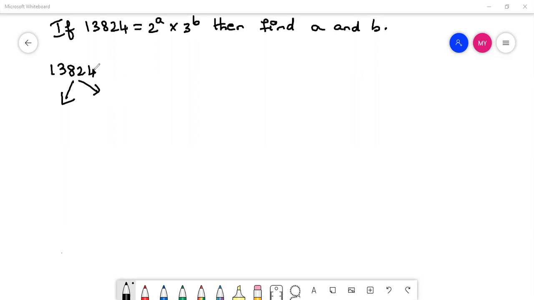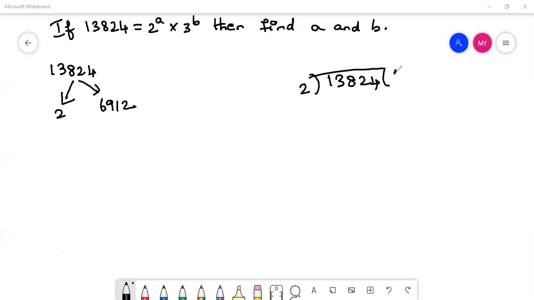So here, see the number. It is ending in an even digit, so we can divide this number by 2. And 2 into what gives you 13,824? 2 into 6,912 gives you 13,824. You can just divide this and see. Just divide 13,824 by 2.